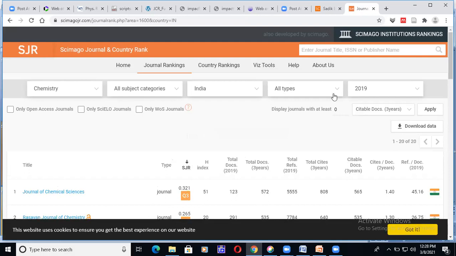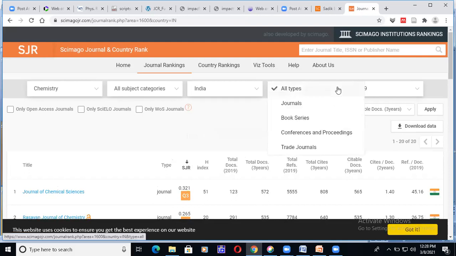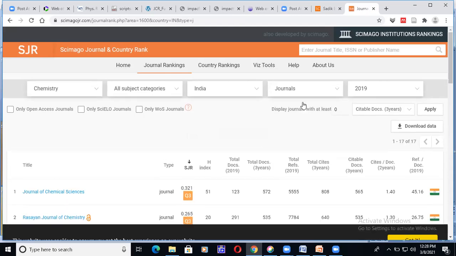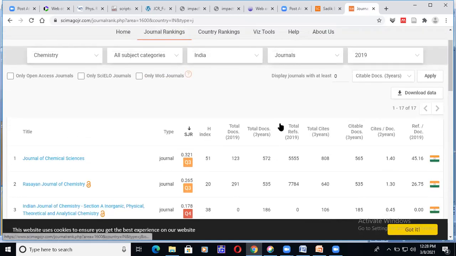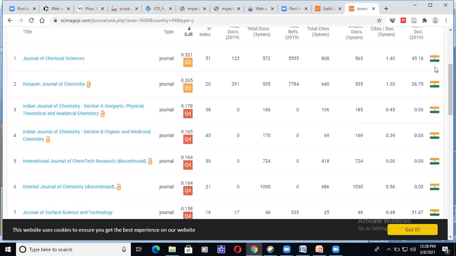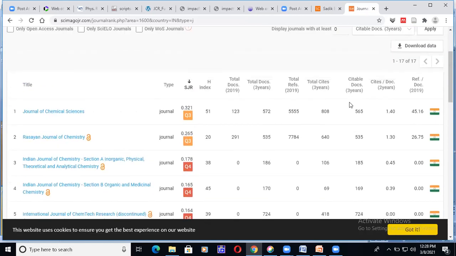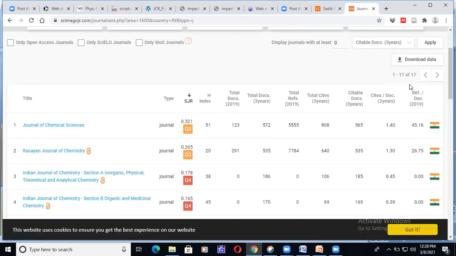If I think that all types, I want only journals. Then it has shown how many journals there are: 17 journals published from India in Scopus regarding chemistry, 1 to 17, right? So what happened? These are all the journals, see the flag shown at the right side.